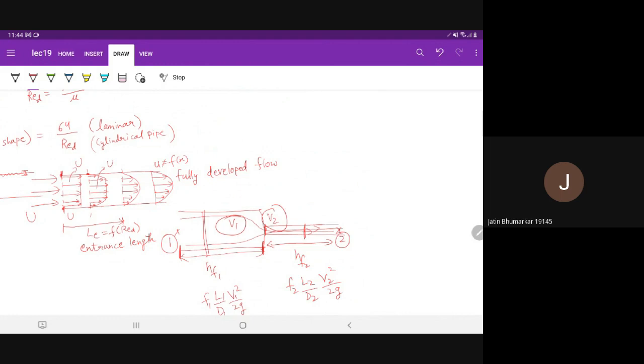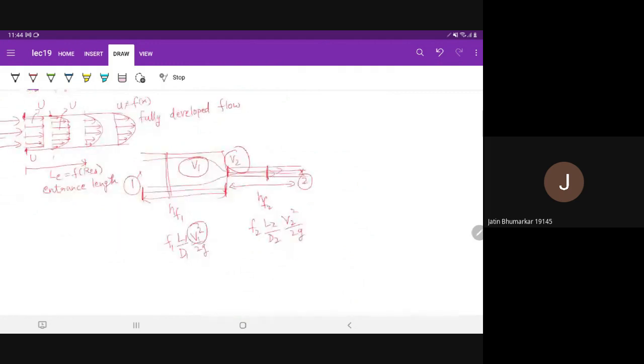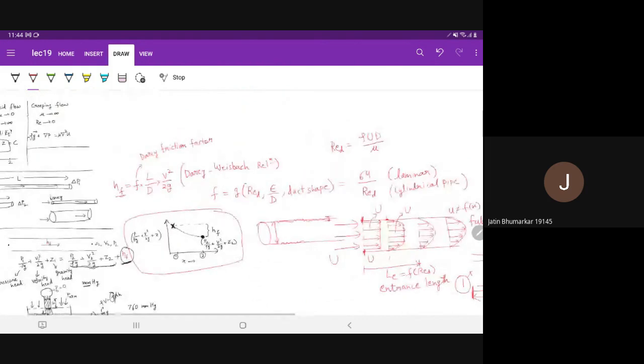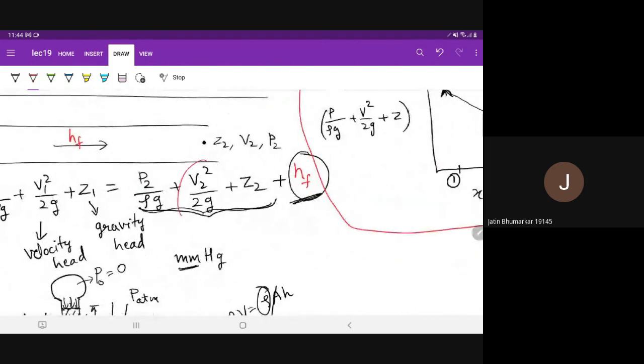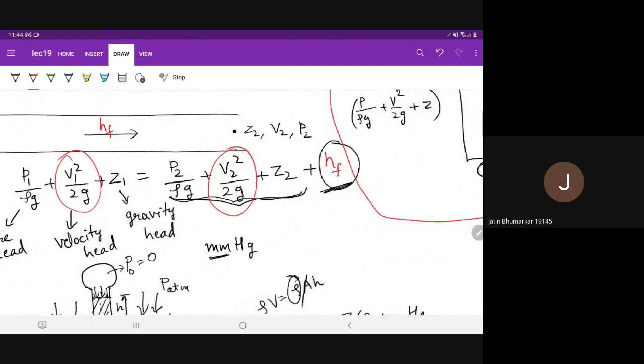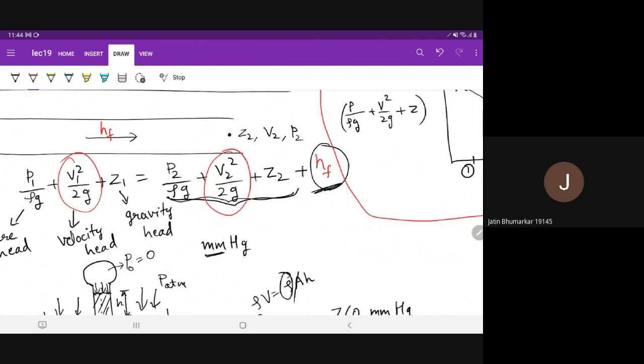So this is the other approximation that we have taken, in the velocity head terms V1 square by 2g and V2 square by 2g. Here we are assuming that V1 or V2 is the velocity in the entire cross section, but that is not true. That we know already, if the viscous effects are there.